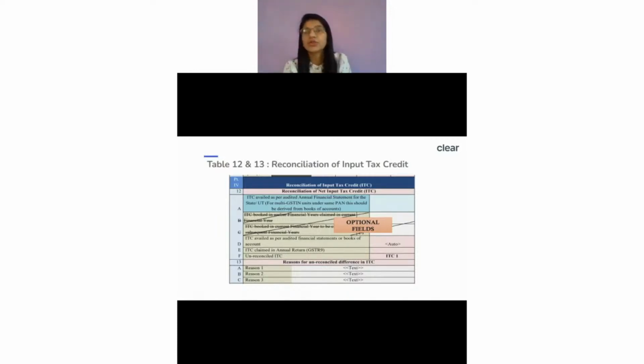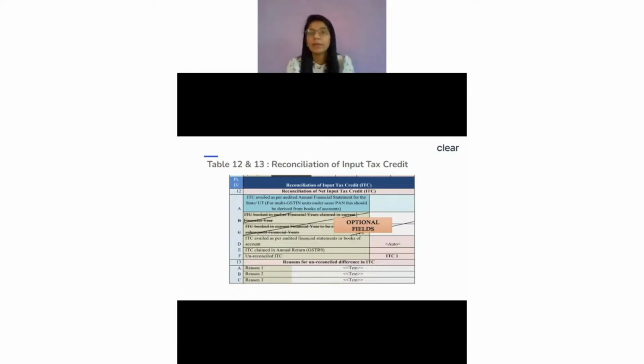Earlier this date used to be till the September return period, but now, because of the recent notification, the date has been extended till 30th November, which means till the October return period, right? So now I can claim the ITC which is related to my previous year till my October return period, which is filed. I'm assuming that has been filed at least by 30th of November. So I will always be able to claim ITC of my previous year in the current year.